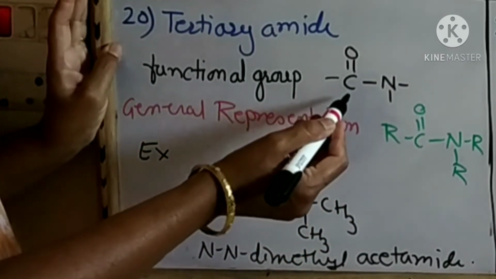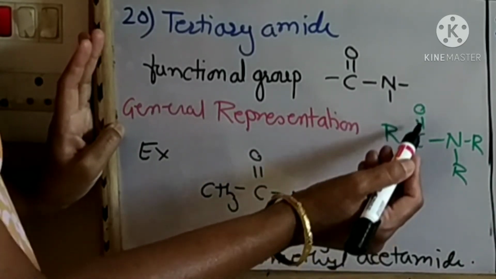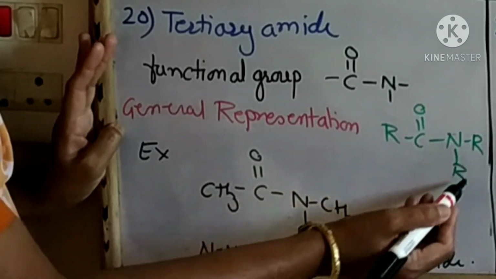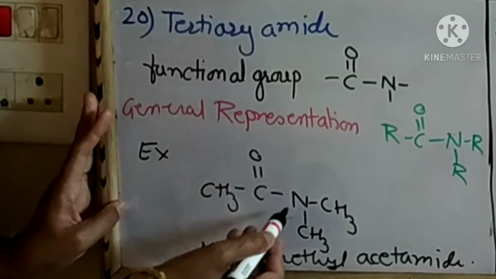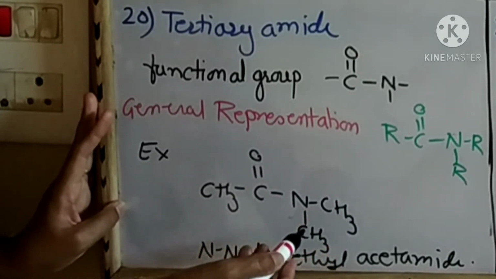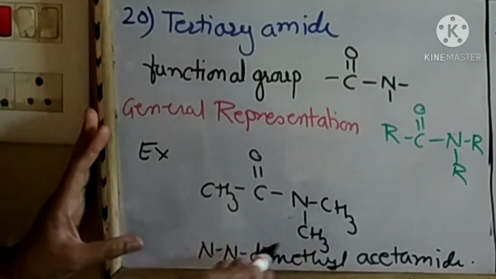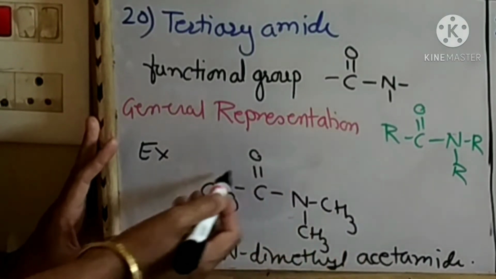The functional group is C double bond ON, and general representation is RC double bond ONRR. That is, this nitrogen is bonded to two alkyl groups. For example, CH3 C double bond O and CH3 CH3. Now this nitrogen atom is bonded to two alkyl groups, that is two methyl groups, therefore it becomes N-dimethyl acetamide.